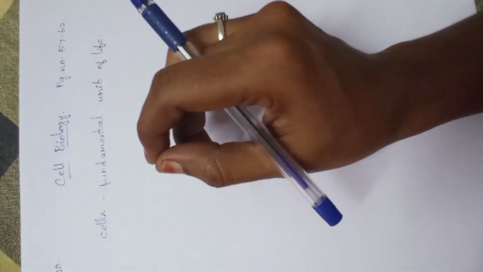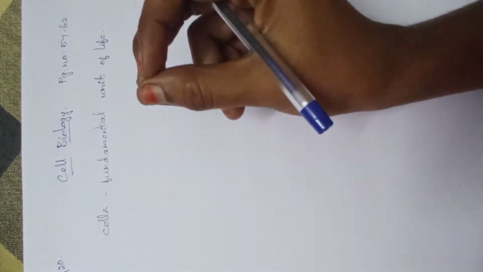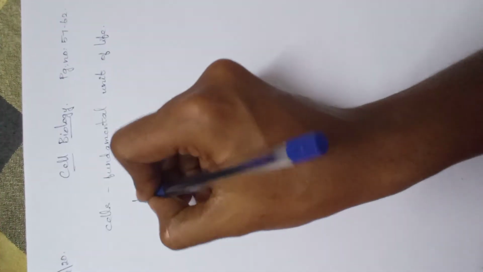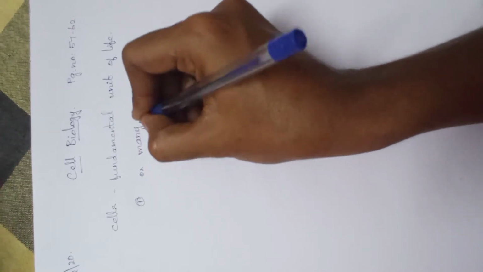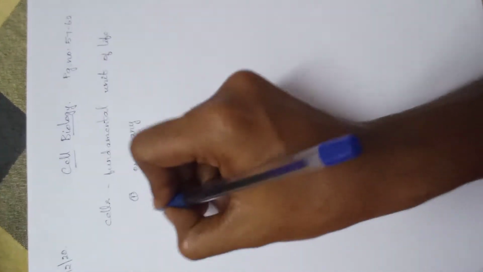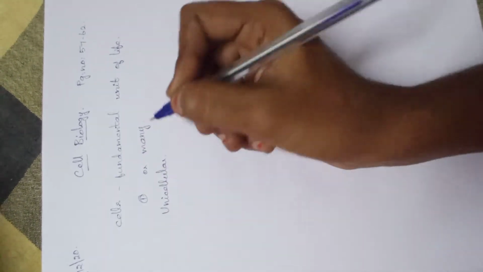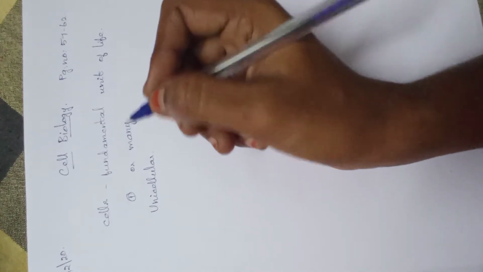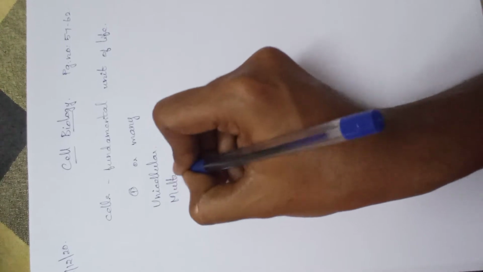Based on the cells, we can classify organisms by their cell number, which may be one or many. If it is one, it is called unicellular, which means only one cell is present. If more than one cell is present, 2, 3, 4, or in such a way many cells, that is called multicellular.